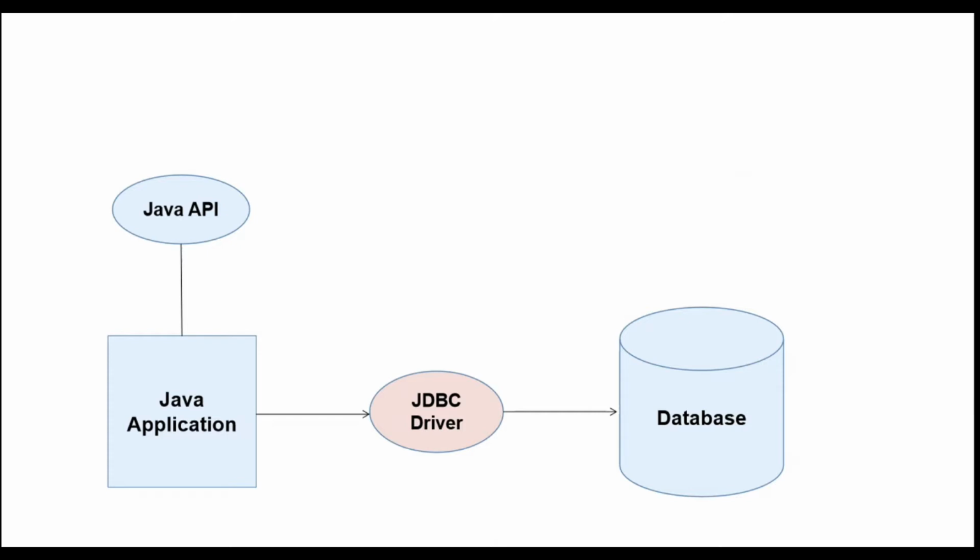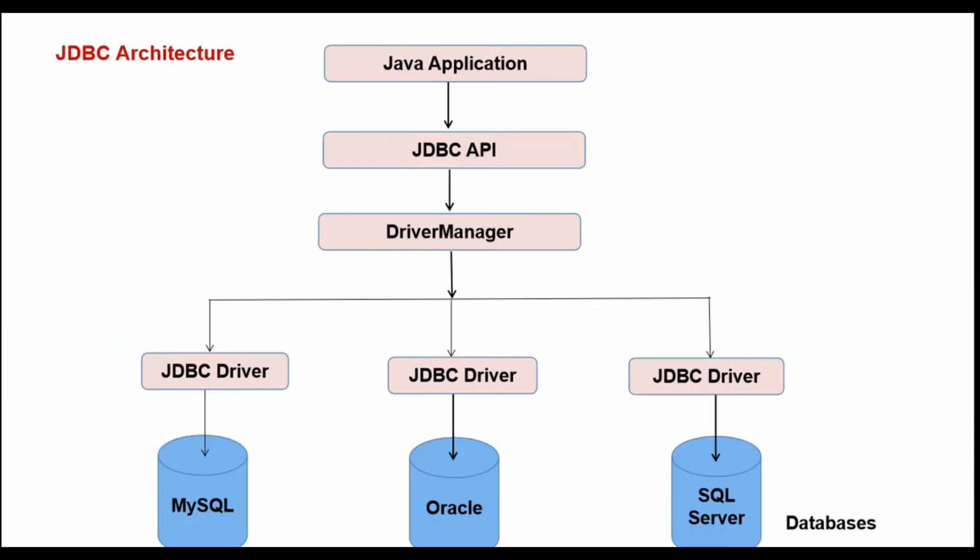With the help of this predefined API, we write our code. And if you want to store your data from our application to the database, then you need this JDBC driver. So we can say that this JDBC driver acts as a bridge between our Java application and database.